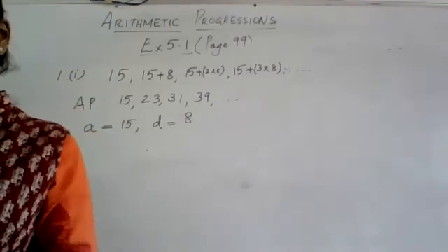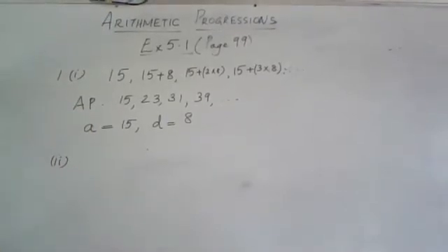The amount of air present in a cylinder when a vacuum pump removes 1/4 of the air remaining in the cylinder at a time. So already the cylinder is full with some air, and when a vacuum pump removes air from it, every time 1/4 of the air remaining in the cylinder is removed.